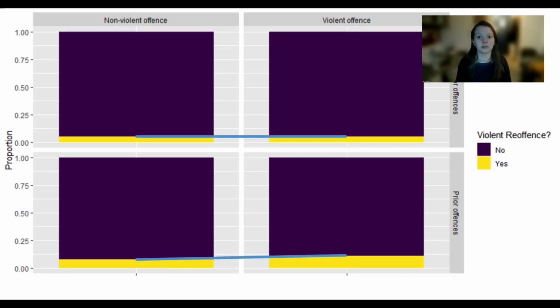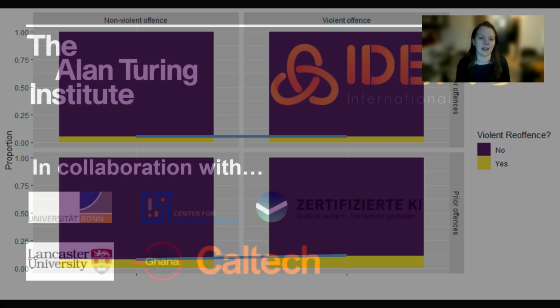And we could see for individuals with no prior offence, pretty much the same proportion of individuals ended up reoffending violently for those who were charged with a violent offence as those who were charged with a non-violent offence. However, the same cannot be said when we look at prior offences. Here we can see that a higher proportion of individuals reoffended violently if they had received that violent charge than those who had not received a violent charge. And this suggests an interaction.